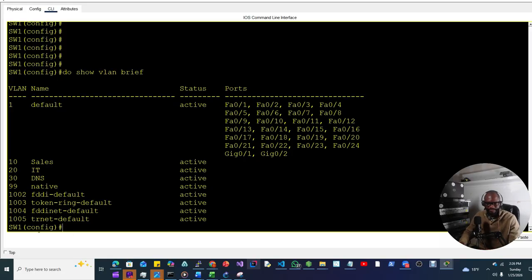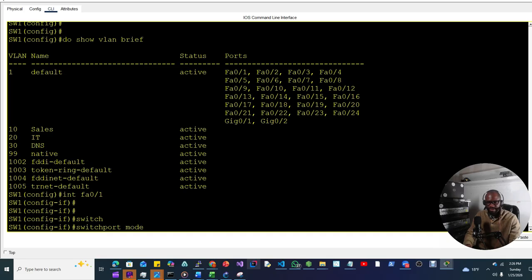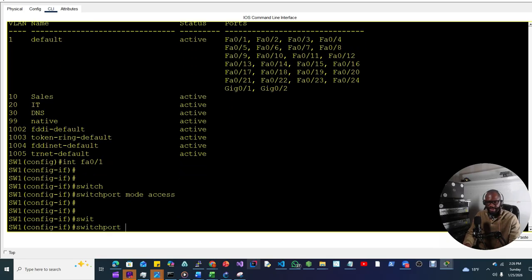So we'll say interface. We have to go inside the interface in order to assign it to a VLAN. Interface FA0/1. We say switchport mode access, switchport access vlan 10.